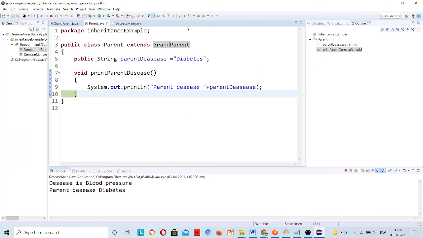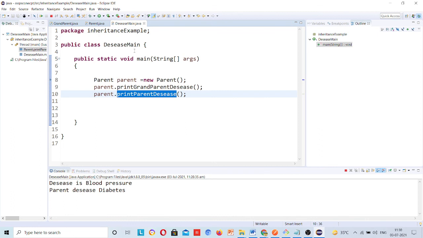Now you can see if I am in the parent class, it is showing me print parent disease. Do not worry, we will keep doing this throughout the sessions. This is not the ending, whenever we have more data, we will understand this topic more.